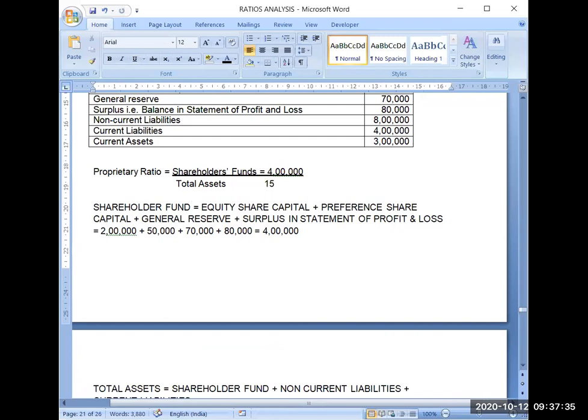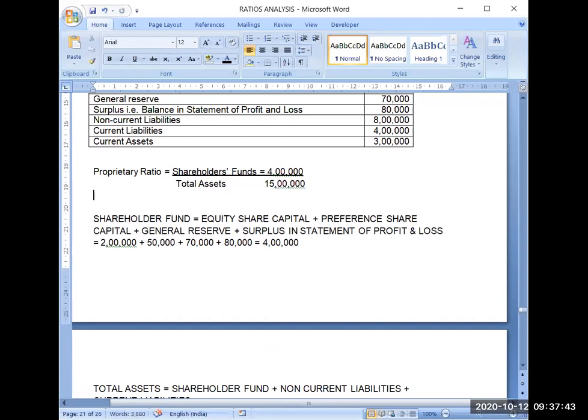Now to simplify it, I can write it as 4 upon 15.